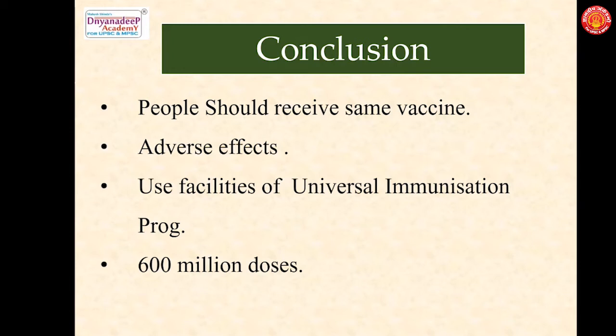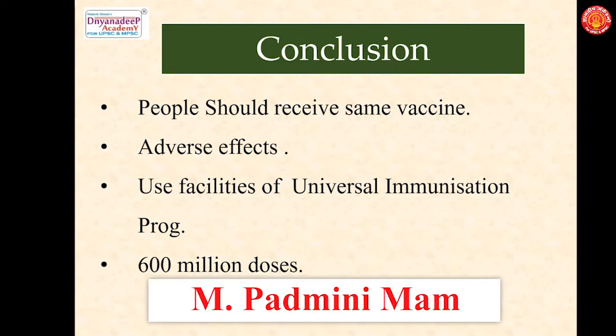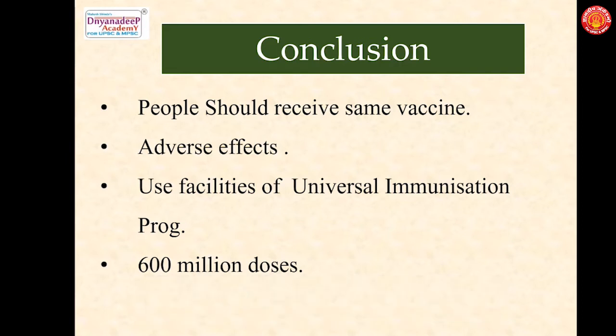The second would be ensuring that all adverse reports are immediately reported to the concerned doctor. Both these vaccines are at an advanced stage of testing and they do not require ultra-low temperature for delivery and storage. So that is a good point for the universal immunization program. Therefore, the existing facilities of the universal immunization program can be utilized for delivery and storage.